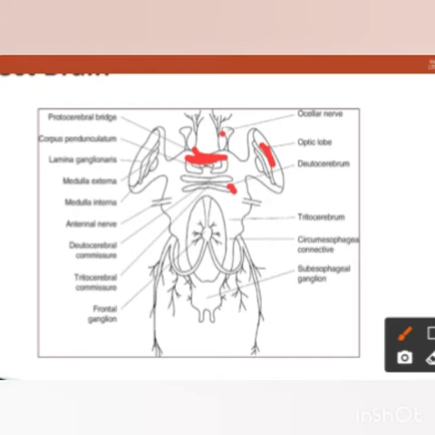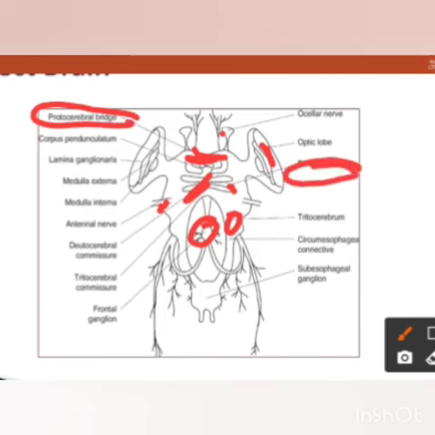Then the next is corpus pedunculatum, present at the base. Then medulla externa, medulla interna, antennal nerve, this is antennal nerve, deuterocerebral commissure present over here, tritocerebral commissure present below the deuterocerebral commissure, and the frontal ganglia, this is frontal ganglia. This part is tritocerebrum. So this is the protocerebral bridge, and deuterocerebrum, that is midbrain, and tritocerebrum is the hindbrain.